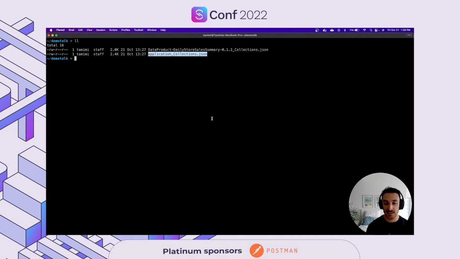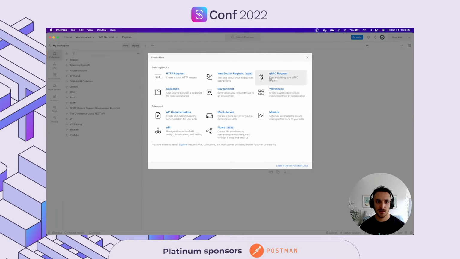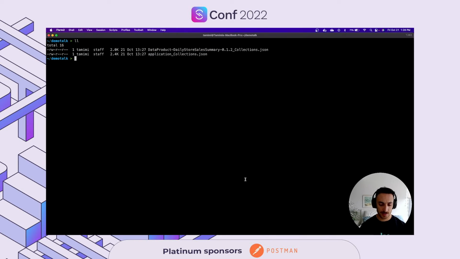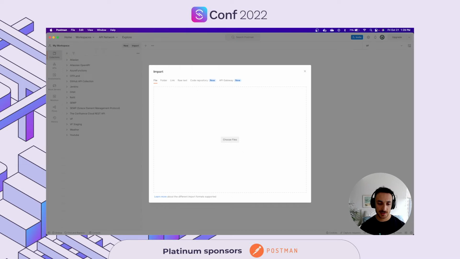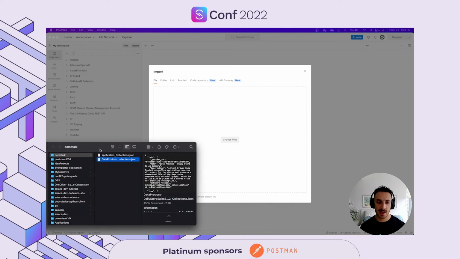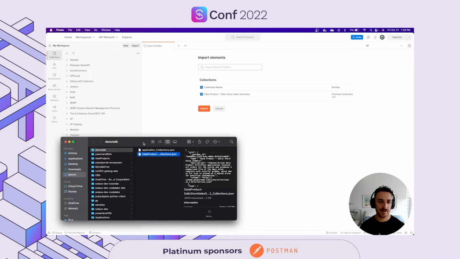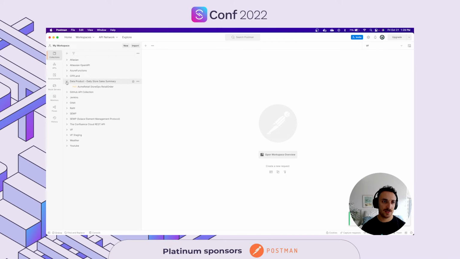But for now that we have these collections, let's go ahead to Postman and import this collection and see what we can do with this. So this is my Postman. I'm going to go ahead and create, import a collection. So let me open this. I have this collection over here. So these are the two files that I have, and I will bring in the collection and put it directly in here. So I will import it and take a look at what had just been imported.